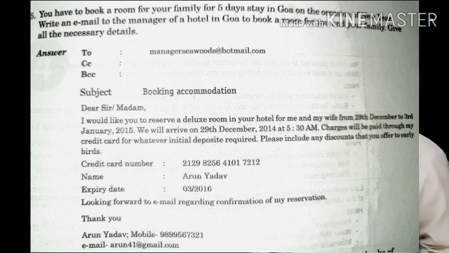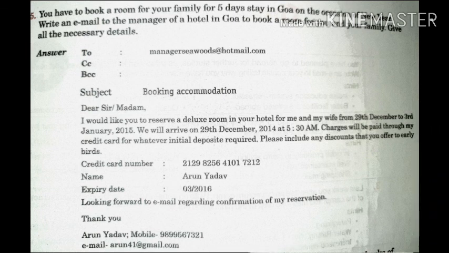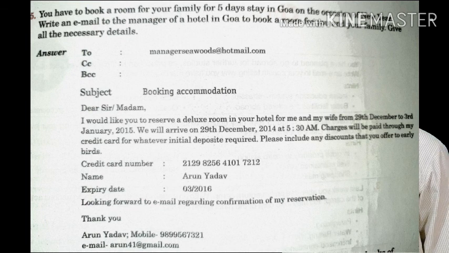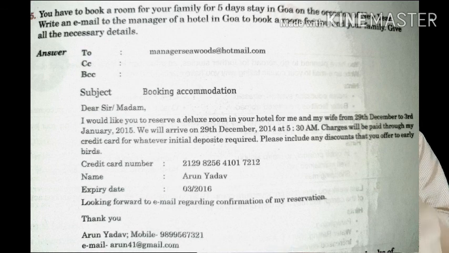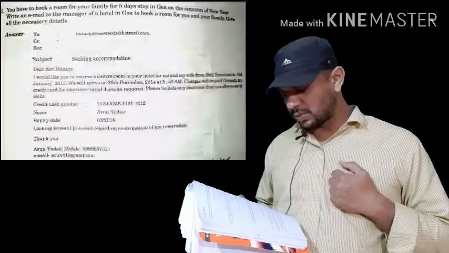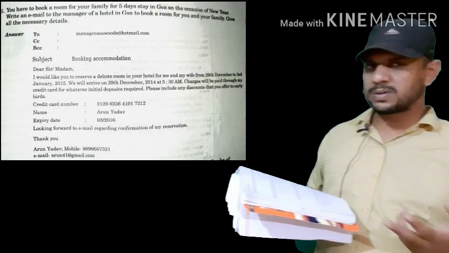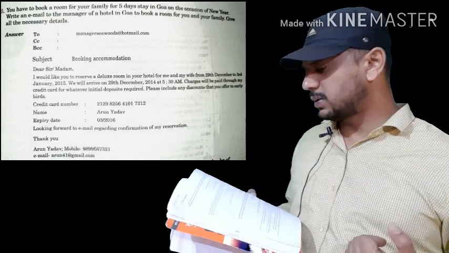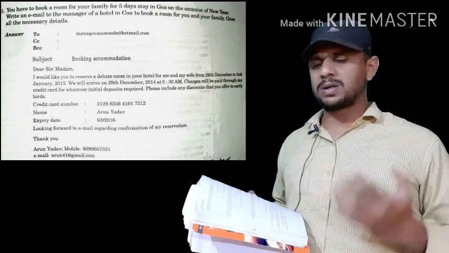So then again we have the same points to deal with. We talk about the header, meaning the first part of the body of the email. So we have To, CC, BCC and subject. In place of To, we write the email address of the first receiver. So who will be the first receiver? The manager, cwood@hotmail.com. Number two, CC. We have not given CC because it is a conversation between two persons, you and the hotel manager of Goa. Then BCC. So you have not given the email address of a third person, if required.